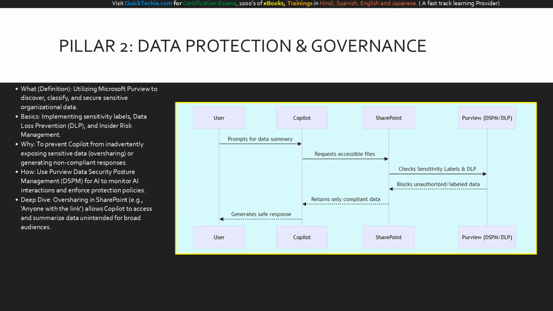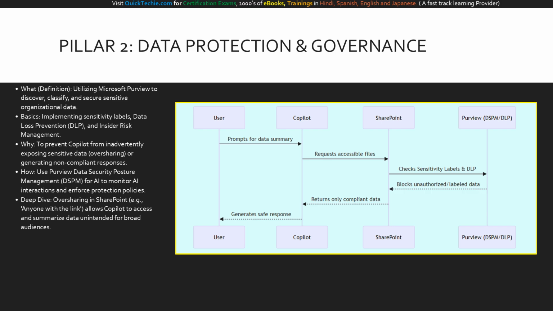To combat this, the exam tests your ability to use Purview to apply sensitivity labels and data loss prevention, or DLP, policies. Copilot completely respects Purview labels. If a document is labeled confidential, Copilot will exclude it from responses unless the user has explicit rights. You must also know how to use Data Security Posture Management, or DSPM, for AI. DSPM allows you to discover where AI-generated content is stored, detect if Copilot is interacting with sensitive data, and monitor Copilot's data access patterns to catch any shadow AI usage.